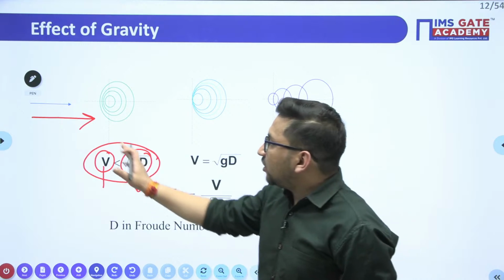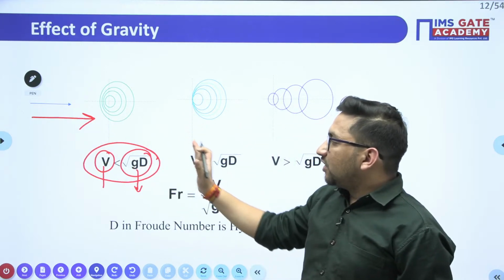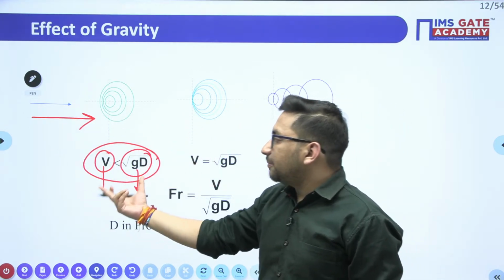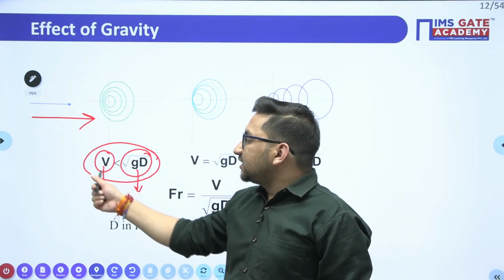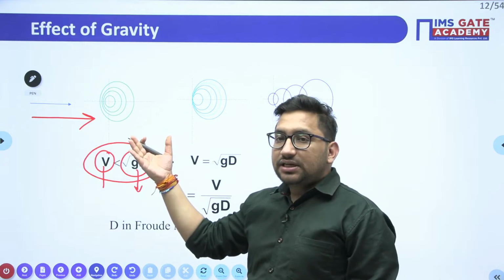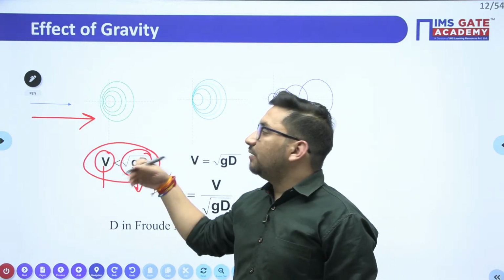So if it is subcritical, it means your velocity of flow is going to be less and the velocity of wave will be more.